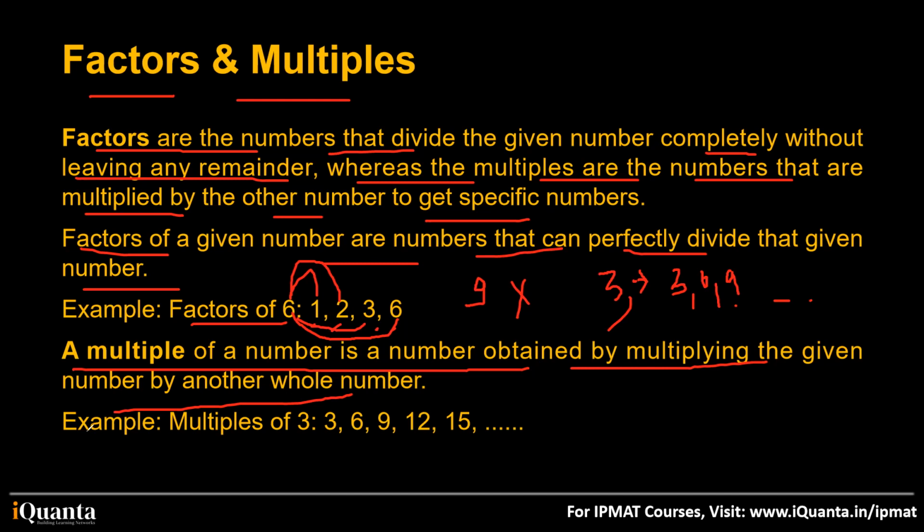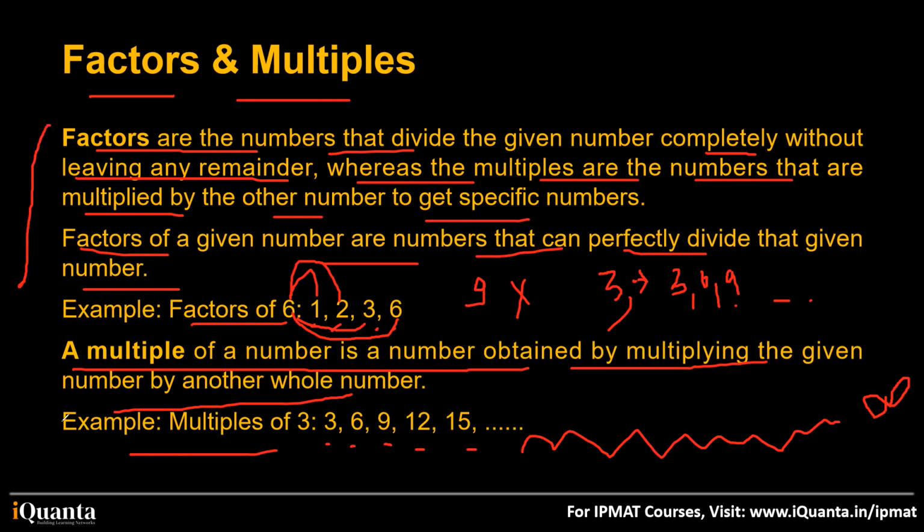So for example, I have written here, multiples of 3 are 3, 6, 9, 12, 15, next would be 18, 21, and so on. This keeps going on till infinity. So multiples का कोई limitation नहीं है. They don't have a limitation. Is this clear? I think this was very easy, not very tough. Yes, sir. Clear? Great.